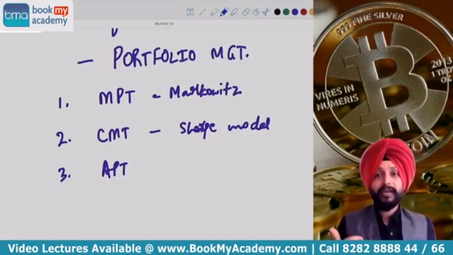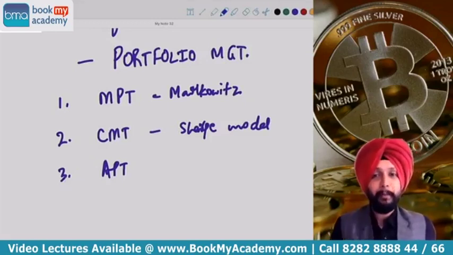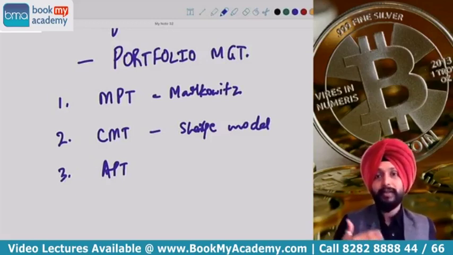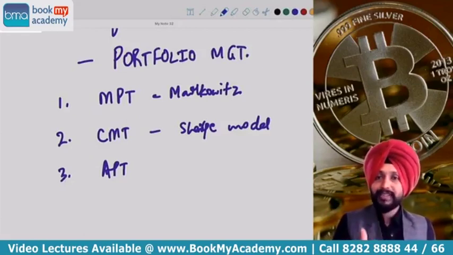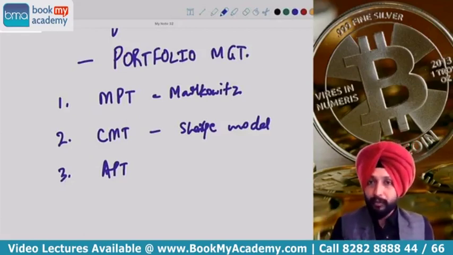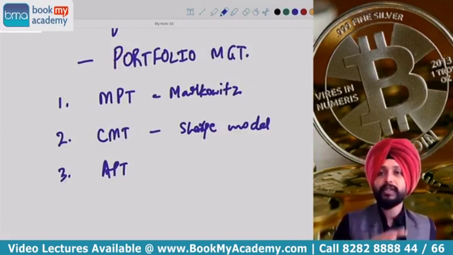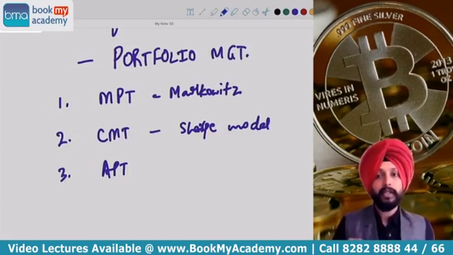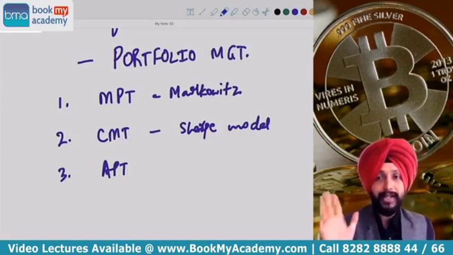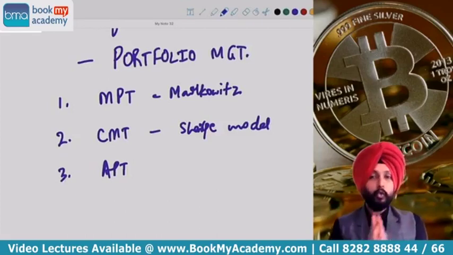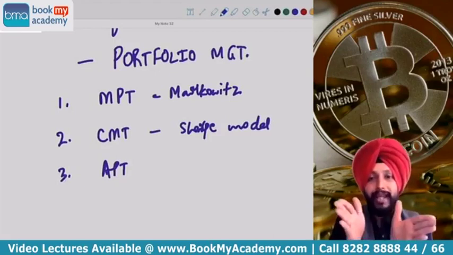But as far as taking the market portfolio as a representative of the economy is concerned, that is absolutely incorrect. That is not a good sign. Economy is not just represented by a market portfolio. Economy is captured by a list of different macroeconomic factors like crude oil, GDP, employment rate of a country, interest rates. There are so many factors which become part of the economy. How can you say that economy is only captured by a market portfolio? No, that is not correct. And obviously, because the two had different opinions, CMT is different and APT is different.